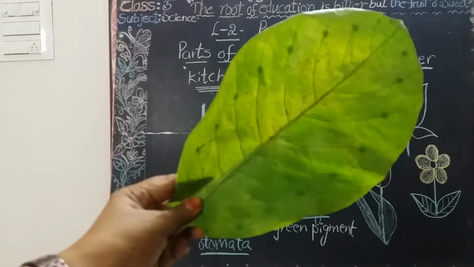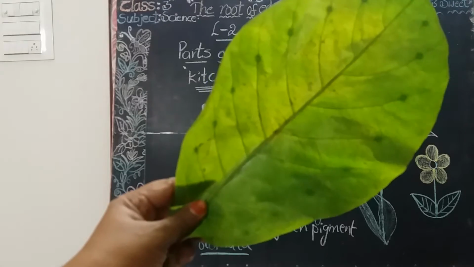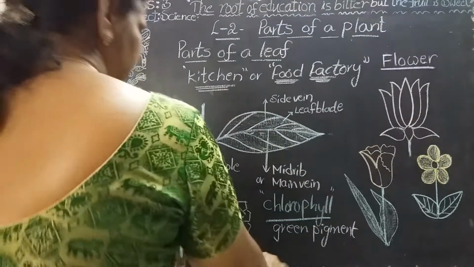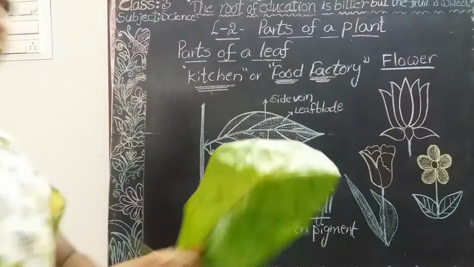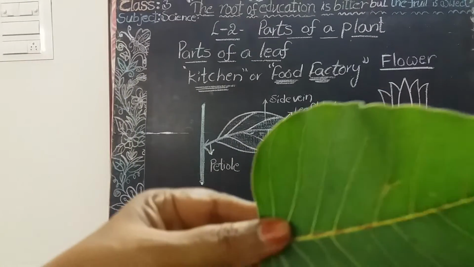Okay, how is this leaf? Very broad. Yes, a big leaf, no, children? So see here, the peepal leaf. I will show you the peepal leaf. See, this is the peepal leaf.